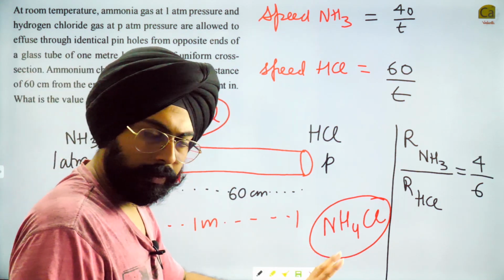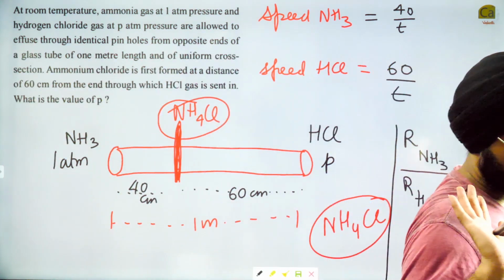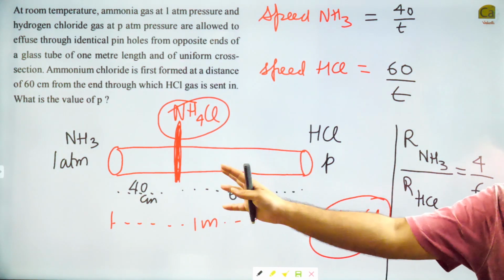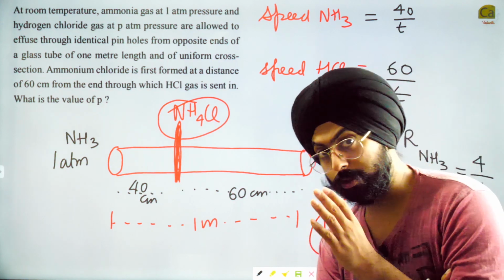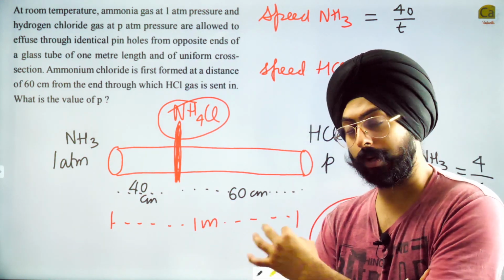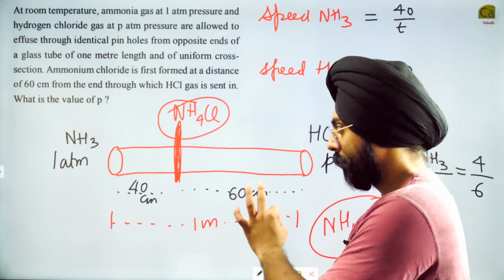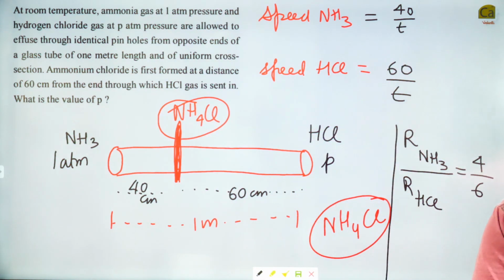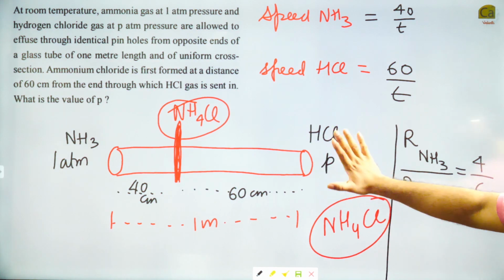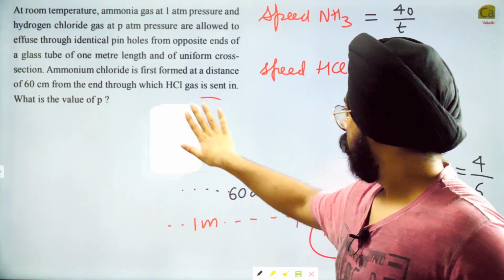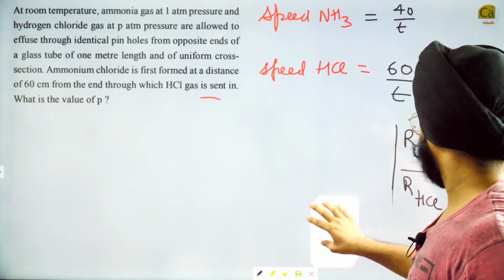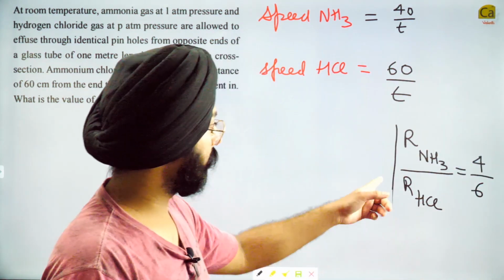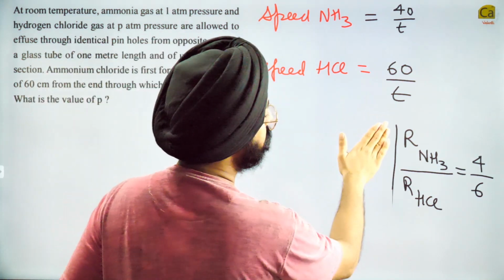Take 30-40 seconds. Look at it. I need the space to write things down. Look at it once. Read it, study it. You can pause the video over here. You can rewind the video. You can watch it again. Totally your wish. See it and note it carefully. Okay, let's go. I'll remove this part now. So my dear friends, that was the information necessary for us to understand that the ratio of the rates of diffusion is equal to this 4 by 6.